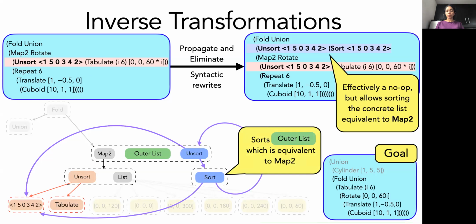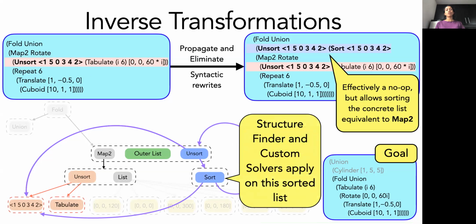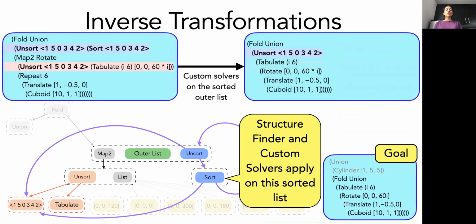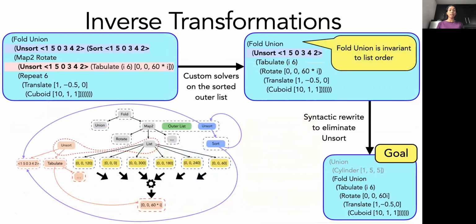What this means is that this sort transformation can be used to sort the outer list, which is equivalent to the map2. And this facilitates the structure finder and the custom solver of Selinsky to apply on the sorted list as well. The good news is that this time, they will successfully find a tablet expression without having to further transform this list because it's already sorted. So now, all we are left with is this unsort transformation. Another good news is that this transformation appears directly under a fold union, and a fold union is invariant to list order. Therefore, a syntactic rewrite can be used to eliminate it, giving us the final parametric program.